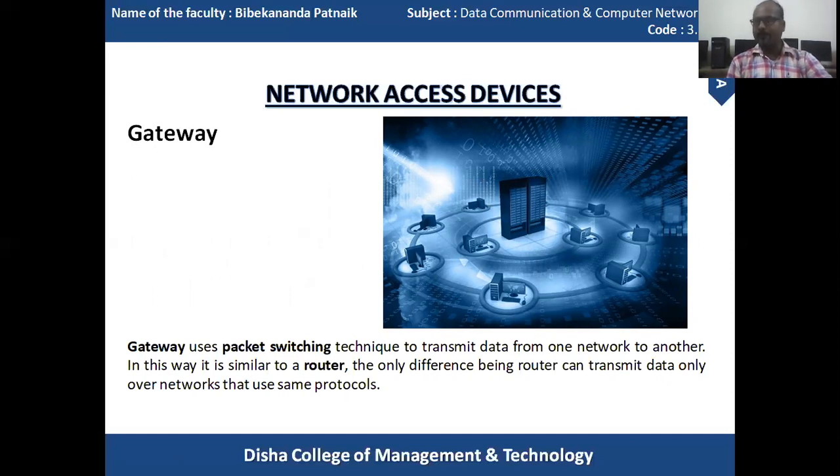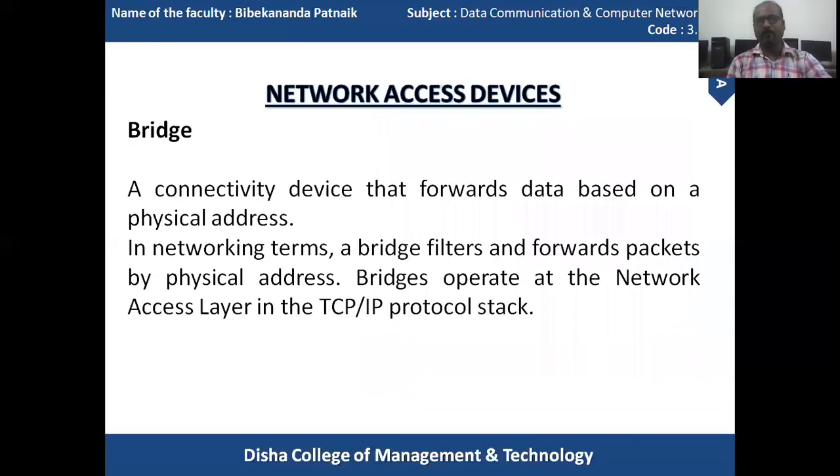The only difference is that a router can transmit data only over networks that use the same protocol. It means a router handles similar protocol structures in multiple networks, but a gateway handles dissimilar protocol structures in multiple networks.